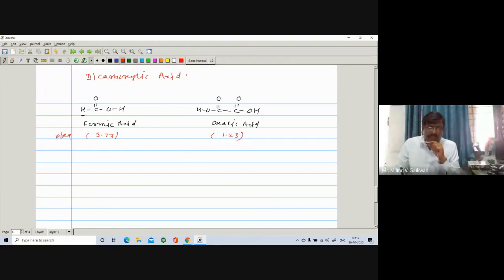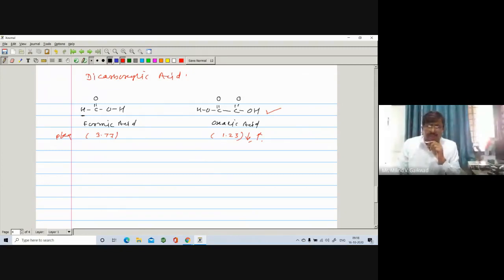So these are the pK values. So here the pK value of oxalic acid is more, or it is less, right? So here the pK value is less, the acidity is more. So here the oxalic acid is found to be more acidic as compared to formic acid.